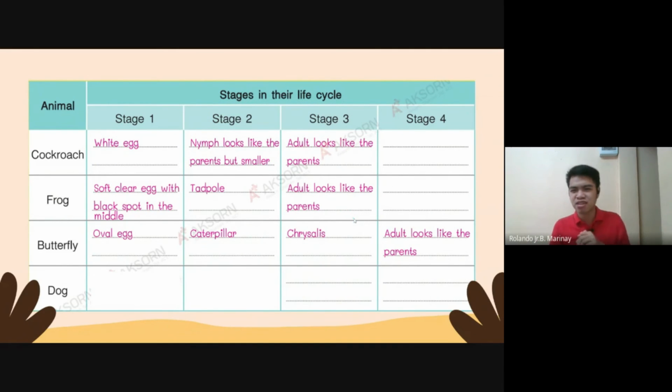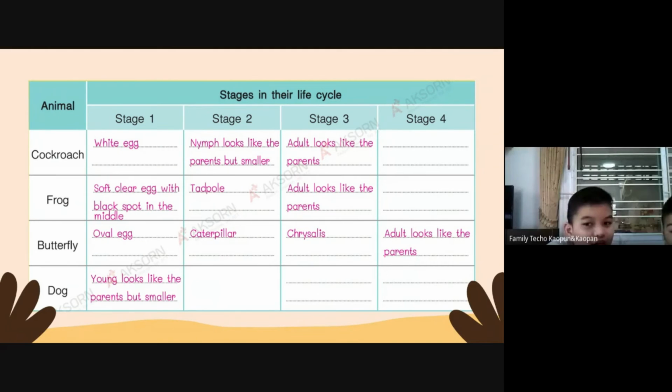Next is the dog. So what happens with the dog? Do you know what happens with the dog, kids? Okay, the dog first becomes a baby dog. So it's called young. Okay, the baby dog is called young. Young looks like the parent, but smaller.